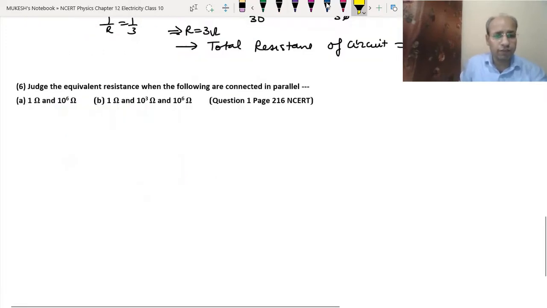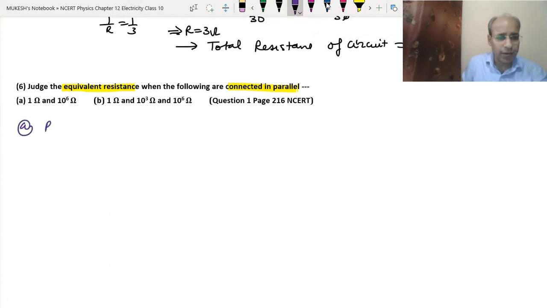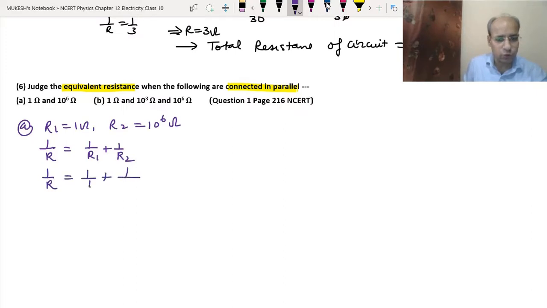See, in this question we have to find the equivalent resistance and they are connected in parallel. Okay. So first we have R1 equals 1 ohm and R2 equals 10 raised to the power 6 ohm. So we have the formula 1 upon R equals 1 upon R1 plus 1 upon R2. That means 1 upon R equals 1 upon 1 plus 1 upon 10 raised to the power 6. Okay. So for 1 upon R, the LCM will become 10 raised to the power 6. So it will be 10 raised to the power 6 here plus 1 here.